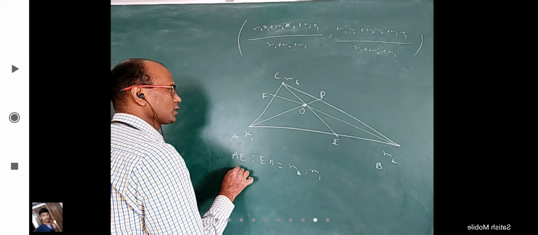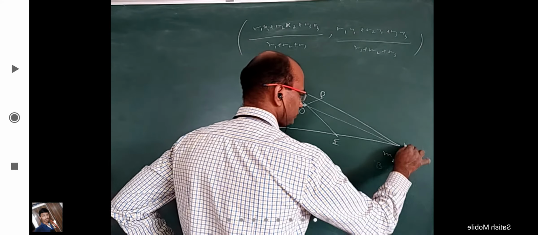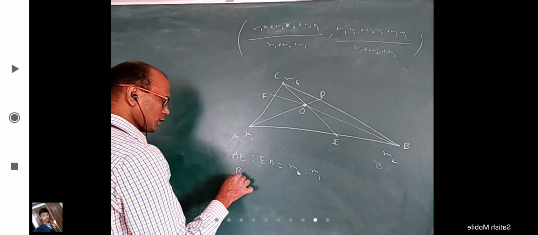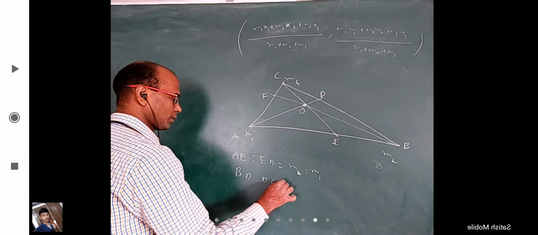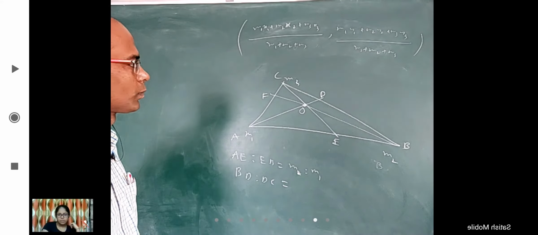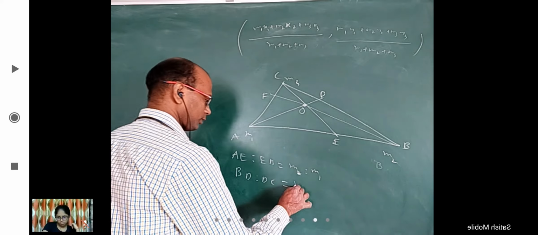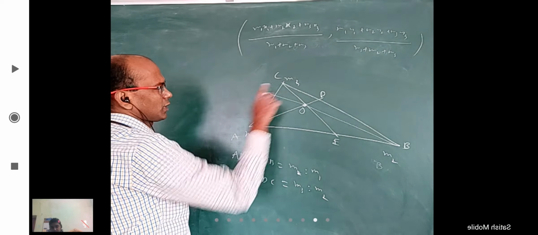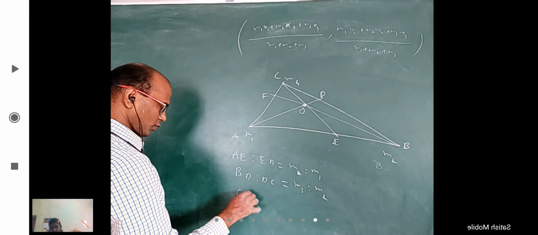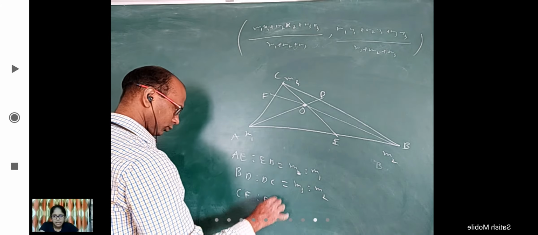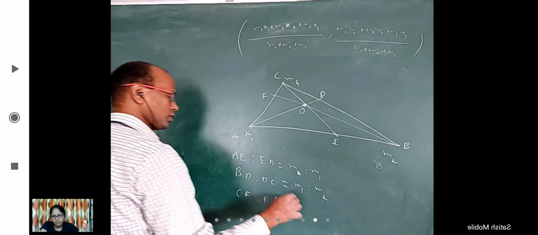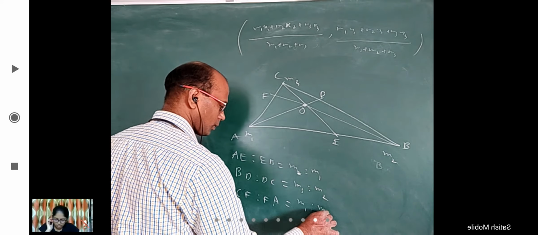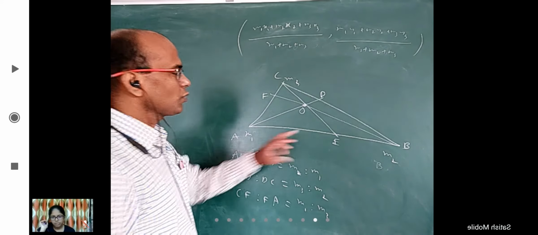What is BD? This is B. What is BD is to DC? Okay. M3 is to M2. Yes, M3 is here and M2 is here. What is CF is to FA? M1 is to M3. Yes. What is CO is to OE?